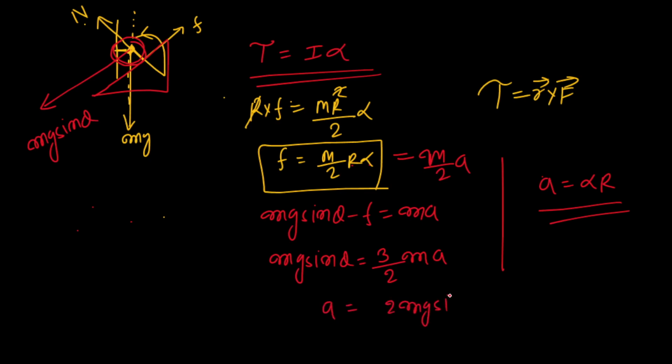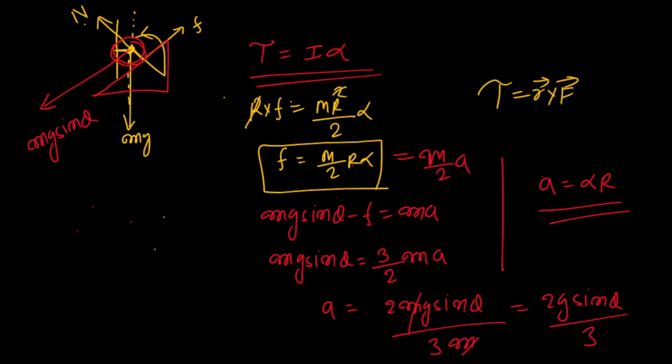2 mg sin theta by 3m. Okay, और m को आप कैंसिल कर सकते हो, you are getting what? 2g sin theta by 3. And if you remember the formula for acceleration of things down the inclined plane when they are rolling, it's fine, you can put it here, you can directly get. अगर आपको इस concept का idea है, you can directly put. ठीक है, so this is 2g sin theta by 3.